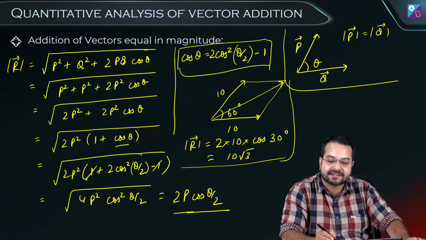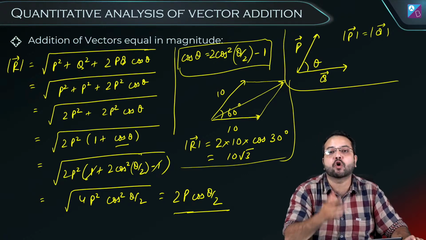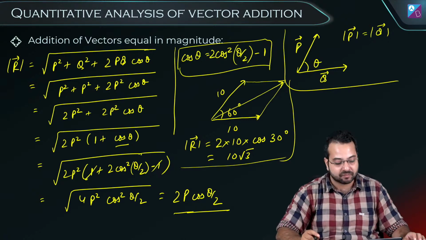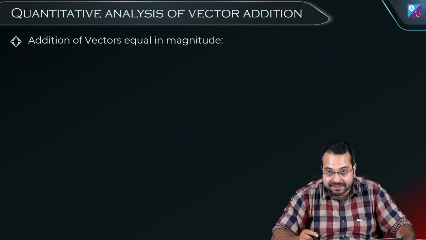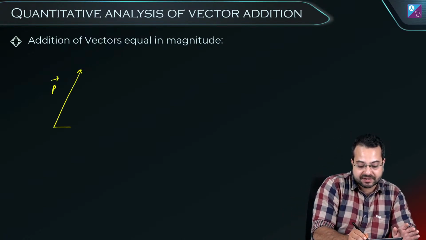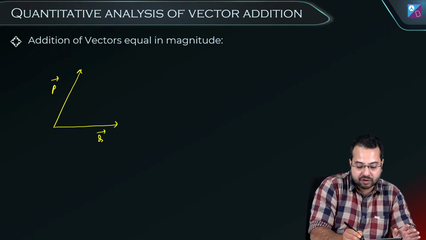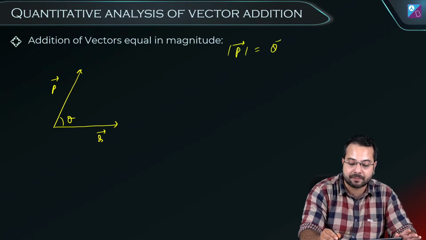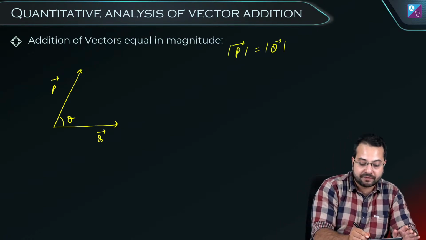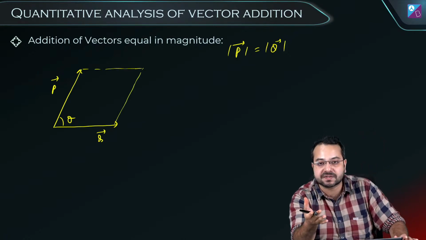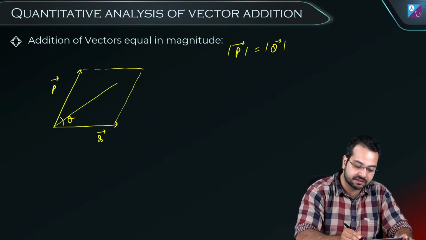Now if both the sides are equal, then what is this? This has become a rhombus. Do you agree? If the adjacent sides are equal, then this has become a rhombus. Let's say this is vector P and this is vector Q. The angle between them is theta, but the magnitude of vector P is equal to the magnitude of vector Q. Now when I complete this parallelogram, it simply becomes a rhombus. And this is going to be the resultant.